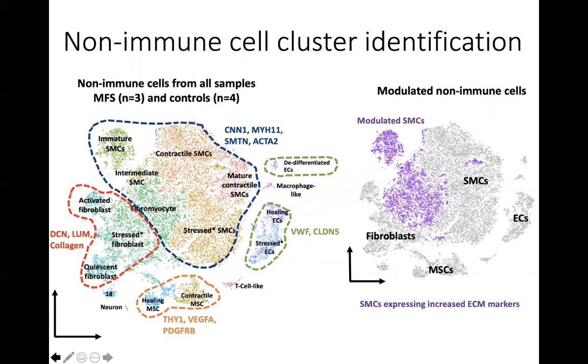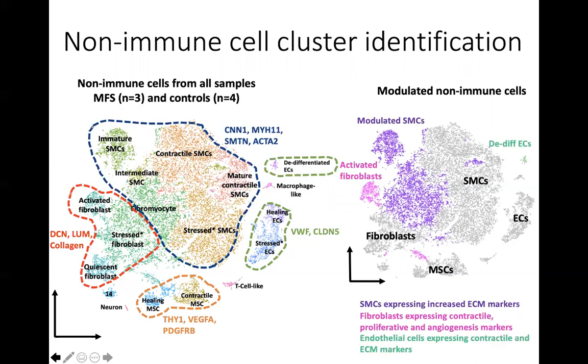Modulated smooth muscle cells, or smooth muscle cells with increased expression of extracellular matrix genes, activated fibroblasts with increased proliferation, angiogenesis, and smooth muscle cell markers, and dedifferentiated endothelial cells with increased contractile gene expression and increased expression of collagen genes to a level consistent with that seen in smooth muscle cells.